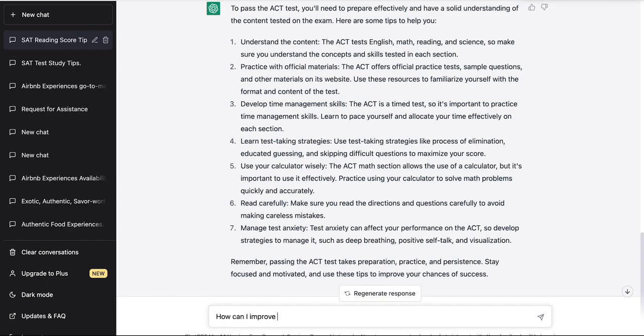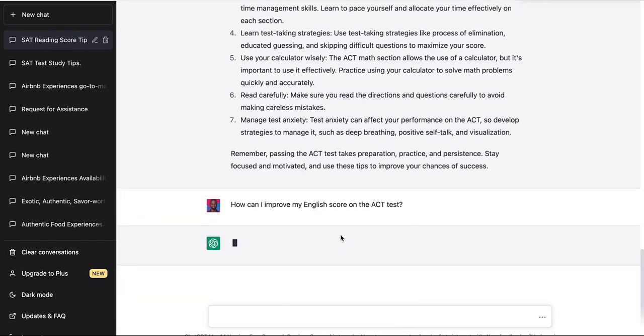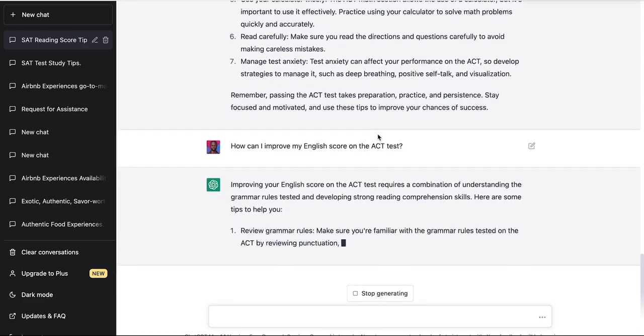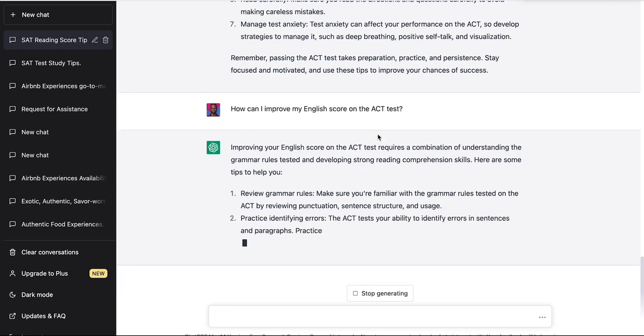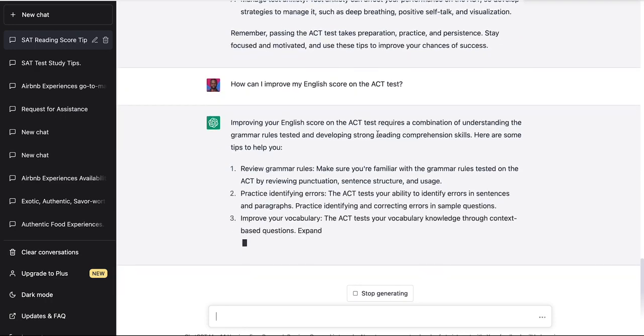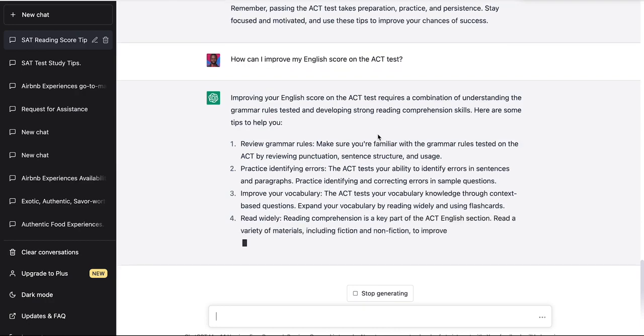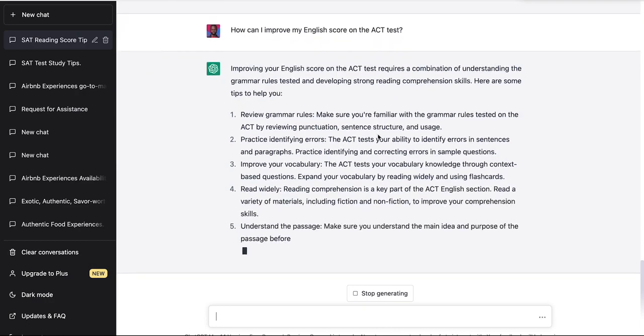So how can I improve my English score on the ACT test? Let's see what we get. Improving your English score on the ACT test requires a combination of understanding the grammar rules tested and developing strong reading comprehension skills. Here are some tips to help you.